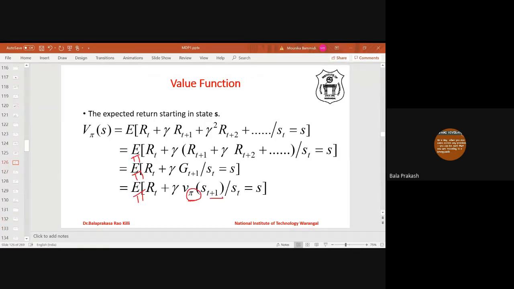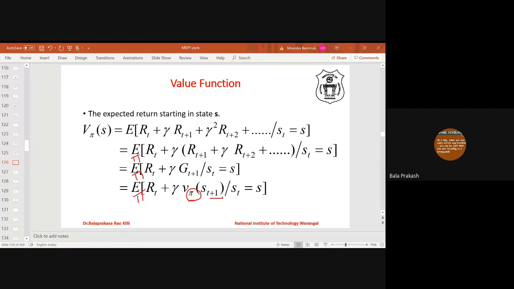So now, is it the final expression? But still, you see, we have derived the Bellman equation from the value function. The Bellman equation does not consist of any expectation operators. We have expanded the expectation operator. Finally, we got the Bellman equation for the value function for Markov reward process. Similarly, we have to expand this value function to get a Bellman equation for Markov decision process. How to get the Bellman equation for Markov decision process? We have to expand this expectation operator.